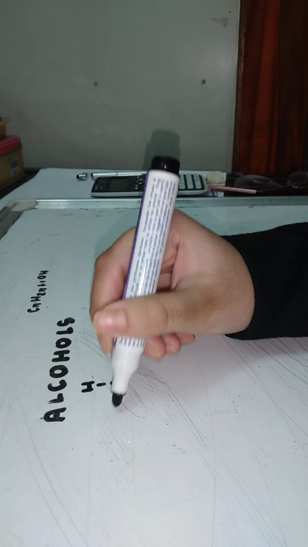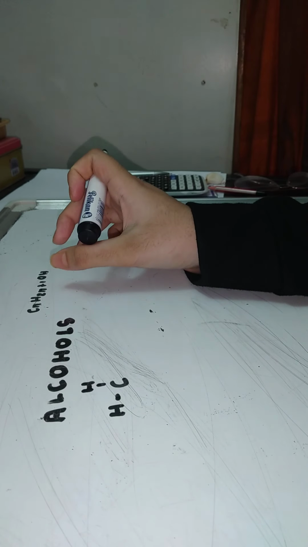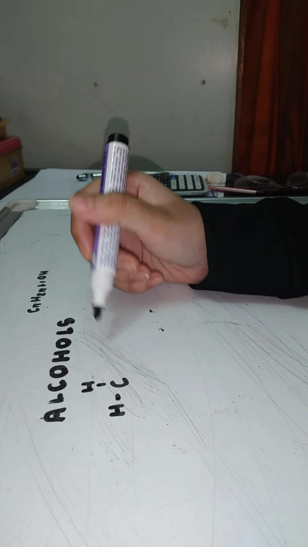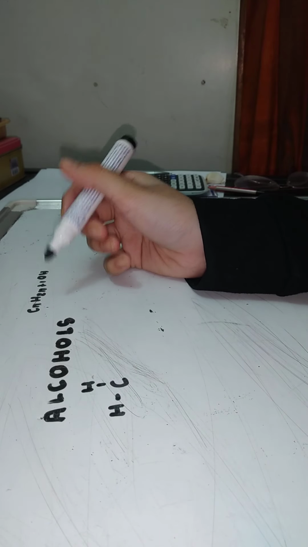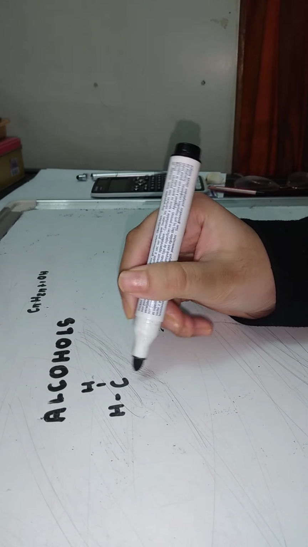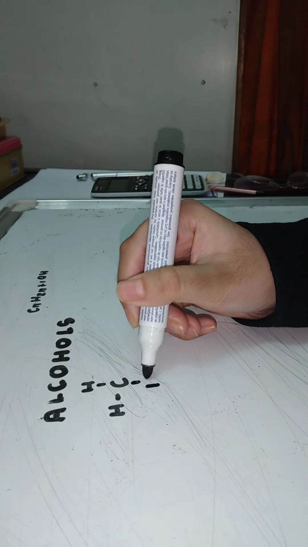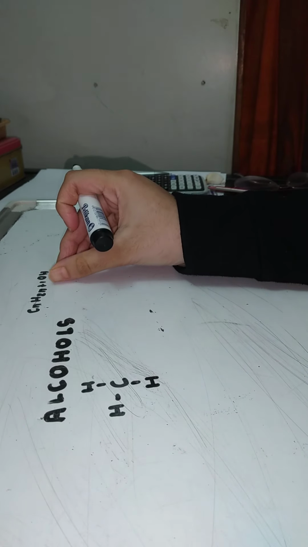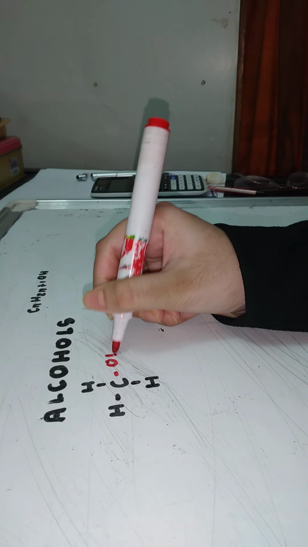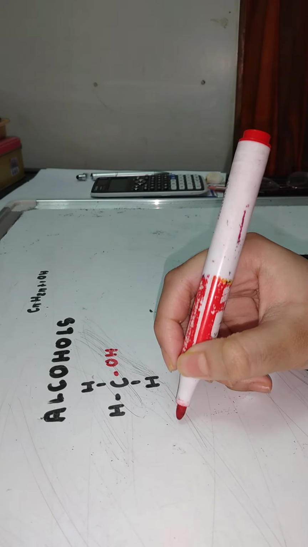H. Oh, let's look at the formula. Cn is 1, so H will be 2 into 1 plus 1, which is 3. So we will have 3H and there will be 1 OH. So the functional group I would like to do with a red color so that you guys can grab things in an easy way. So this is methanol.